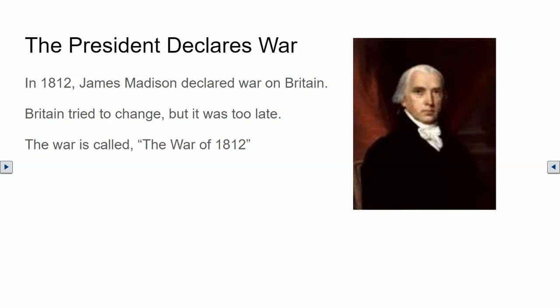Most of the Northerners were opposed to the war, but because both Western and Southern states were in favor of the war, the declaration of war passed. In June of 1812, Madison signed a declaration of war against Britain. The war was called the War of 1812.